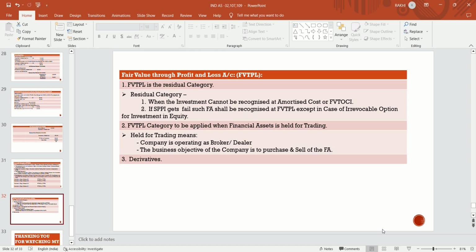So we have discussed the classification. I think I was able to make you understand the classification in a proper way.